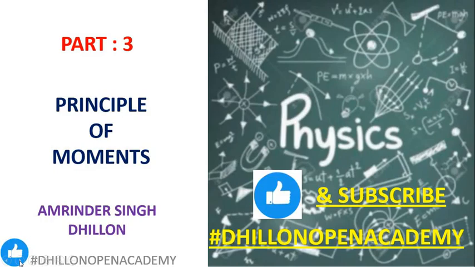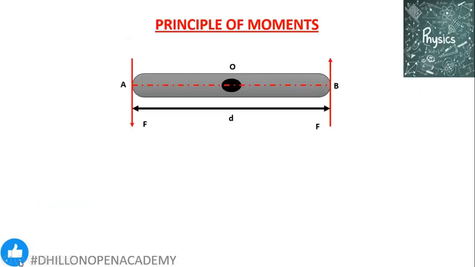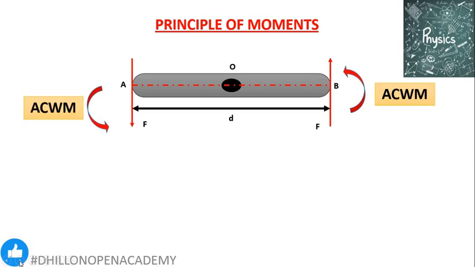Today we are going to discuss the principle of moments and center of gravity. Let's start. Last time we have seen that if a body is acted upon by two equal but opposite forces at two different points of action, then it tends to produce a couple which tends to rotate the body in a particular direction. For example, in this case, both forces are producing their own turning effect, but both turning effects are produced in the anti-clockwise direction, due to which the body has a tendency to rotate in the anti-clockwise direction.